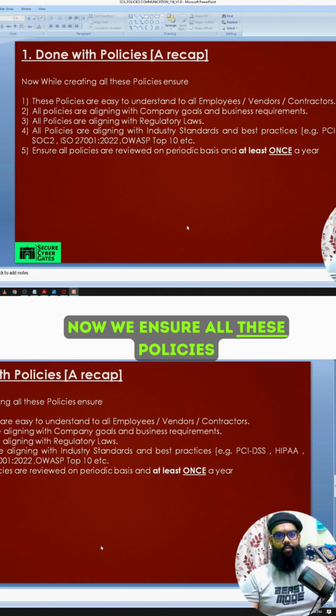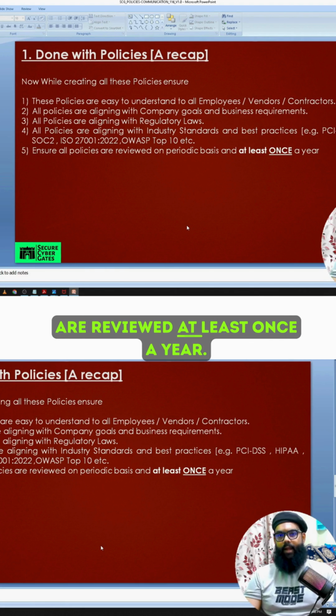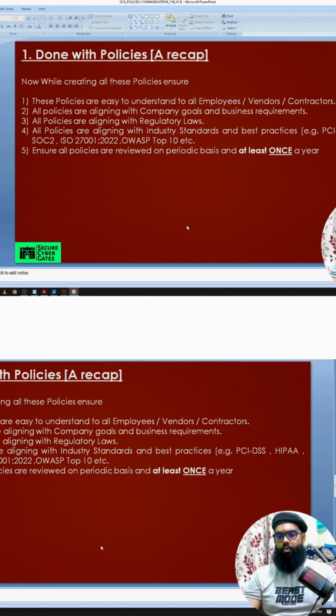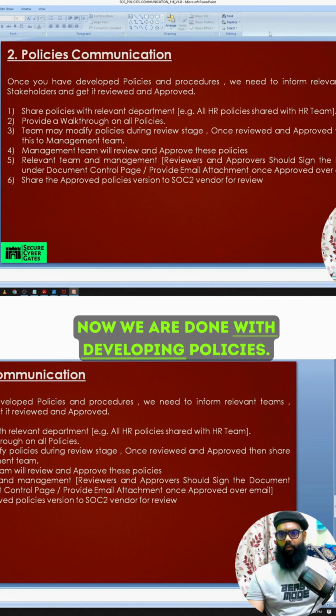Now we ensure all these policies that we have developed are reviewed at least once a year, or if there is any change to the organization or to the system, then these policies should be reviewed. Now we are done with developing policies.